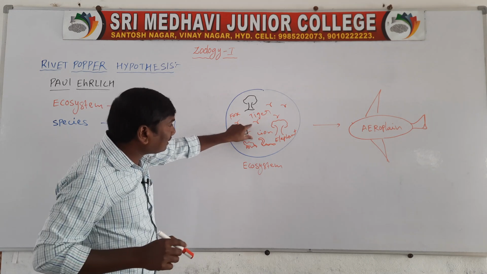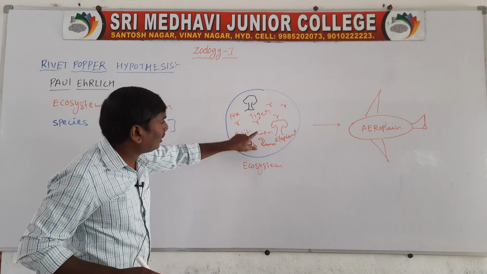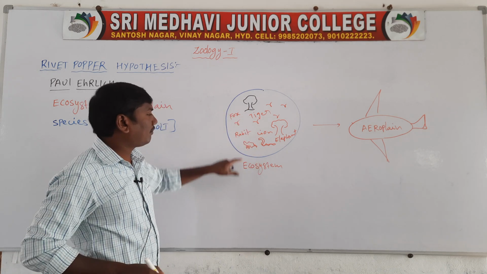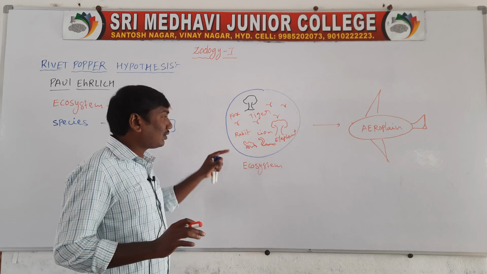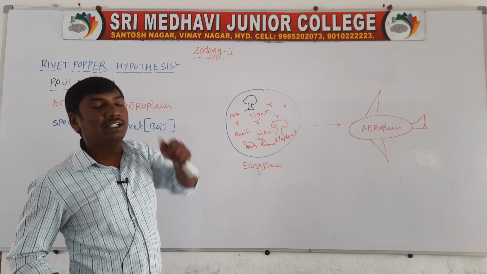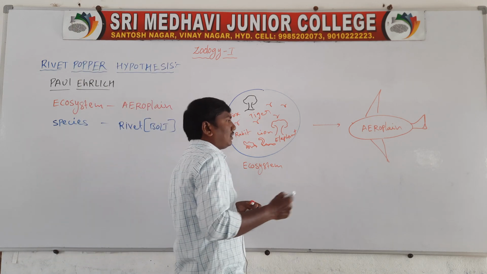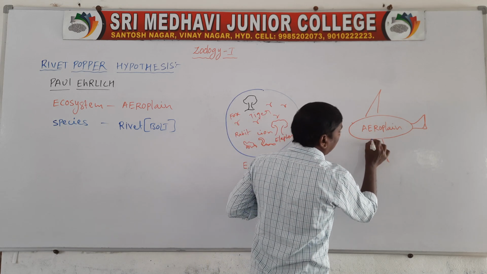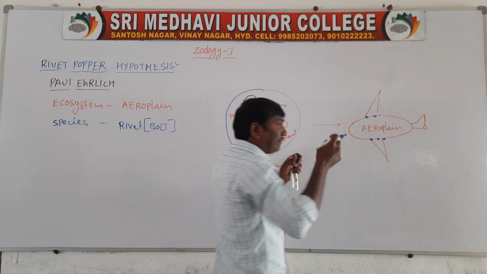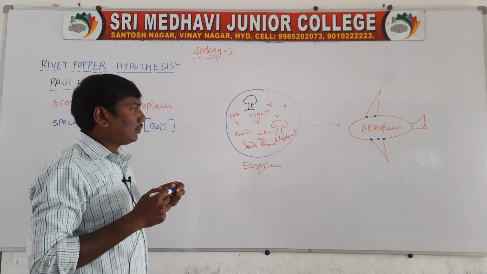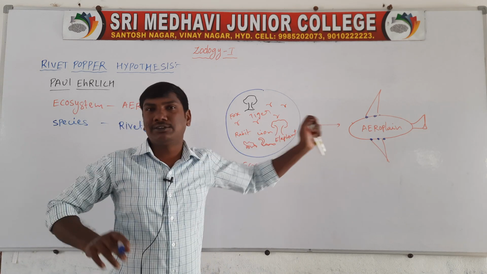Next one, the ecosystem contains species. For example, the snake is one species, the rabbit is one species, the lion is one species. So the species is compared to the rivets. Rivets means bolts, like the bolts attaching the wings. So the species is compared to the bolts.